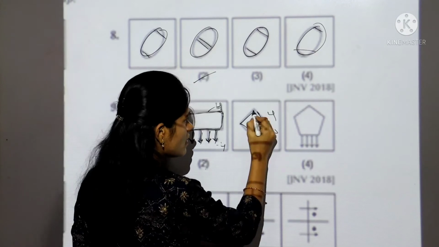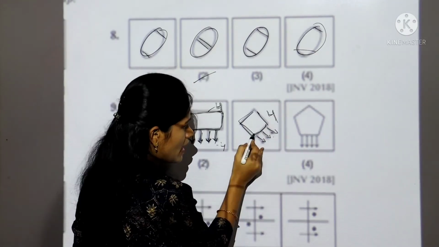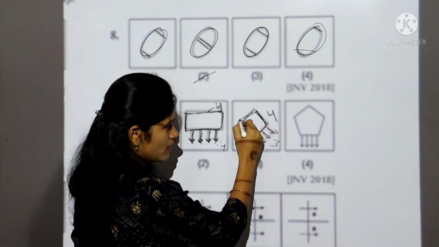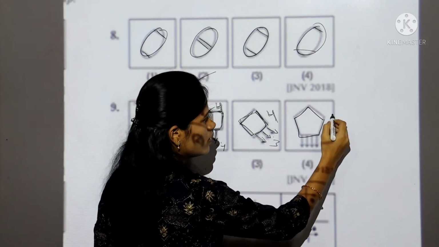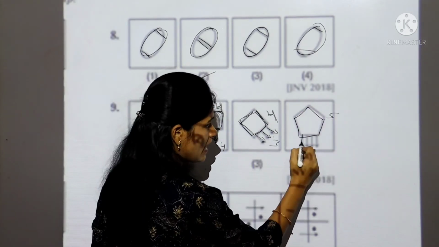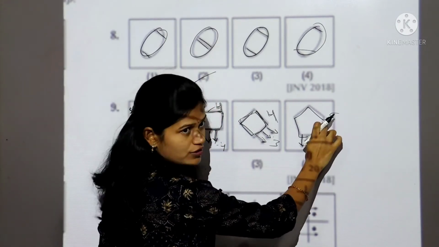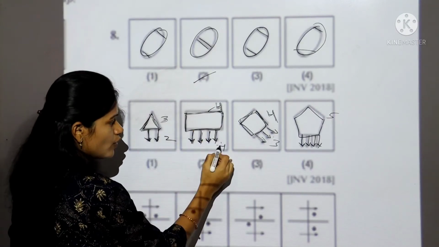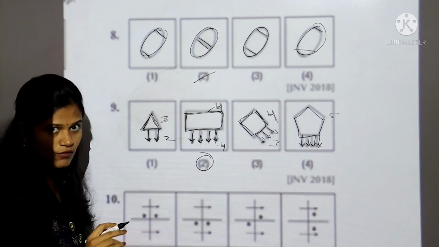In third box they have given square which is having 4 lines, but arrows are 3, means one less than the lines of this shape. See, in fourth box they have given pentagon which is having 5 lines and arrows are 4, means one less than of this shape. Okay, so 4 lines, 4 arrows which is different from others, so our answer is second one.